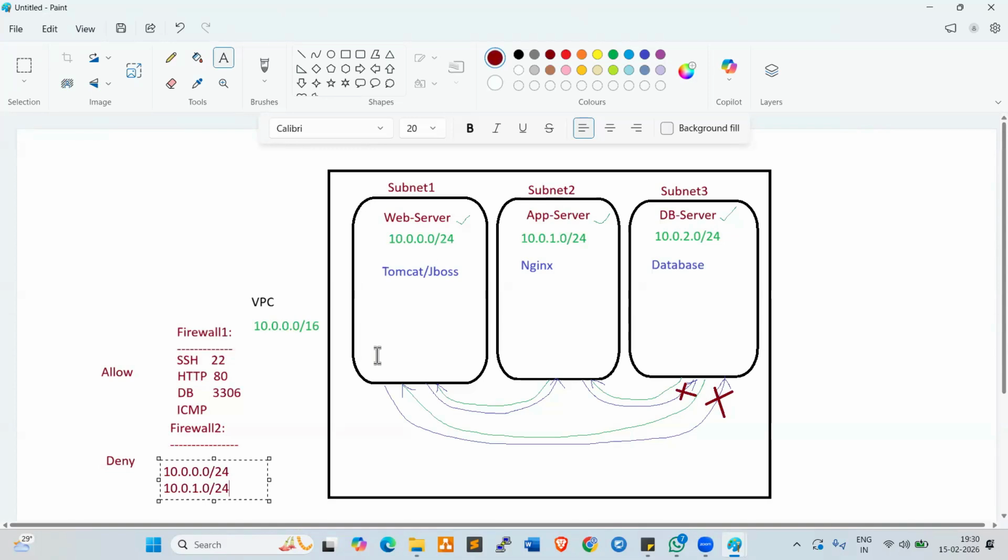For example, if you want to go out from your home, we can directly go whenever we want. But if anyone wants to come inside, they need to knock on the door and take permission. The same way here also. In the DB server, we host databases, and normally we should not allow inbound traffic to database servers. If you allow it, data may leak. That is why we restrict inbound traffic here. Fine, clear, right? So this is the scenario.